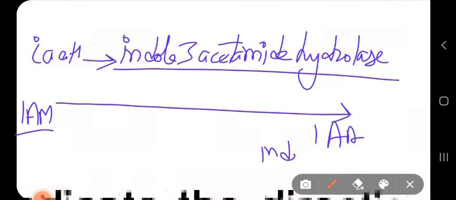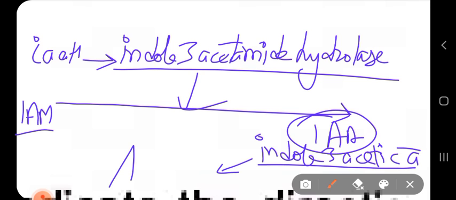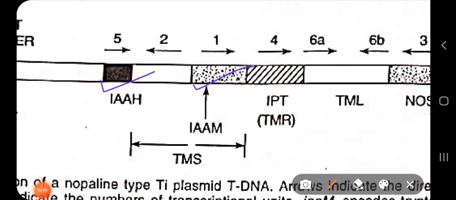Indole 3 acetic acid. Okay, and this enzyme is needed for conversion, and we all know that indole 3 acetic acid is an example of what? Auxin. So for auxin biosynthesis we need these two enzymes, IAAM and IAAH, right? So these are all auxin biosynthesis genes.